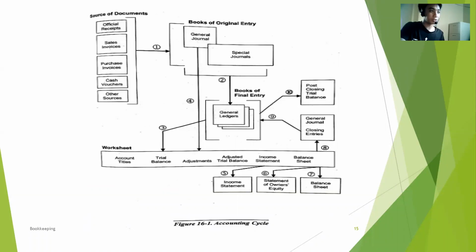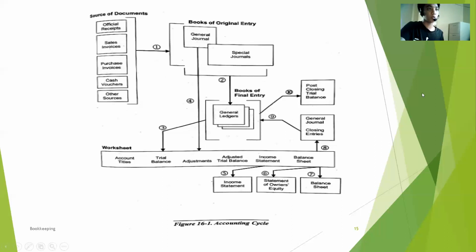After the worksheet, the income statement, and the next one is the statement of owner's equity, and the seventh one is the balance sheet. After the balance sheet, general journal closing entries. After the closing entries, general ledgers, and the final one is the post-closing trial balance.